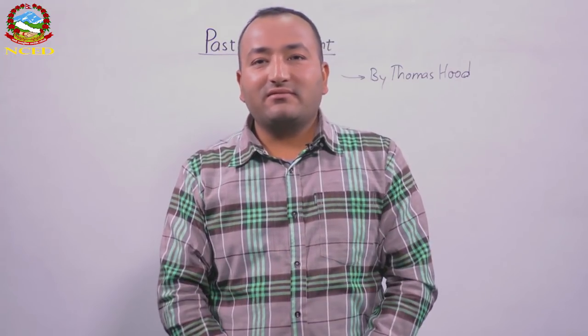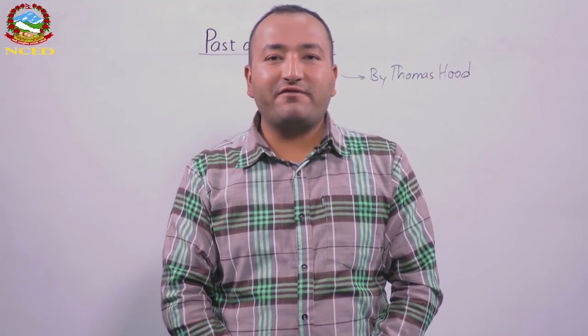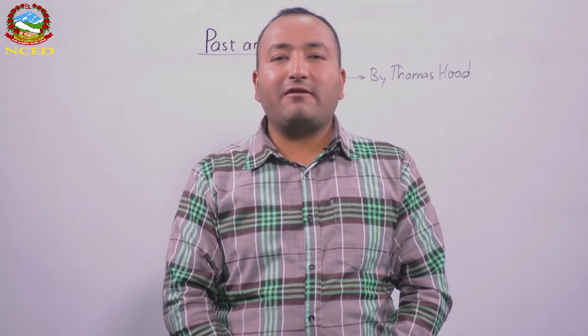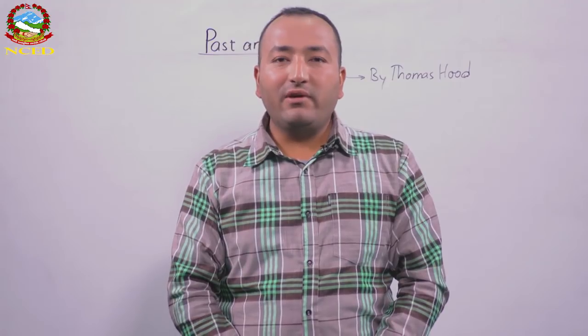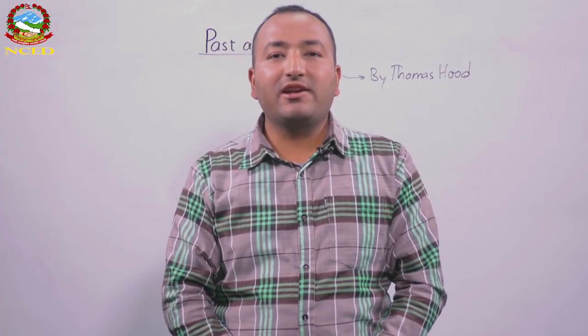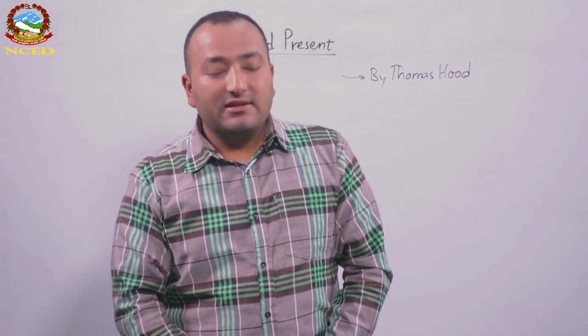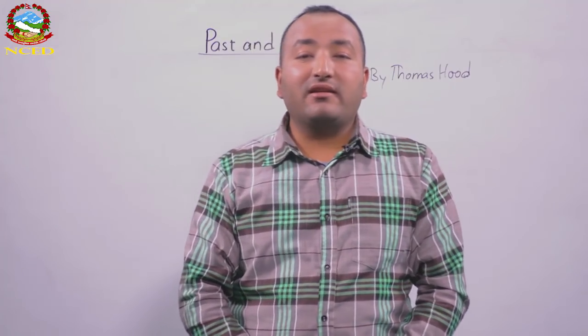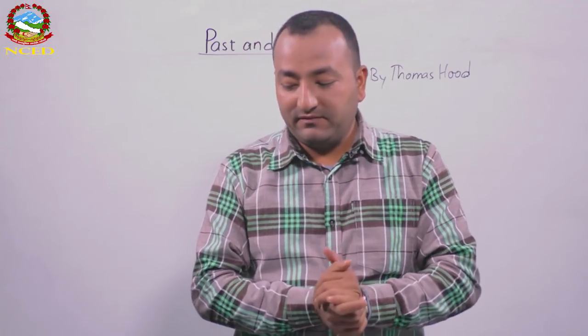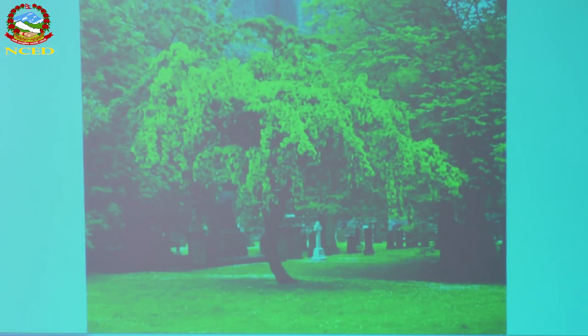Well, students, today we are in the beginning of Unit 15, and in today's class, we will have a reading comprehension. We will read a poem composed by Thomas Hood, an English poet, a Londoner. So here, in the beginning, let me show you some pictures before we start the poem. Please have a look on the screen.